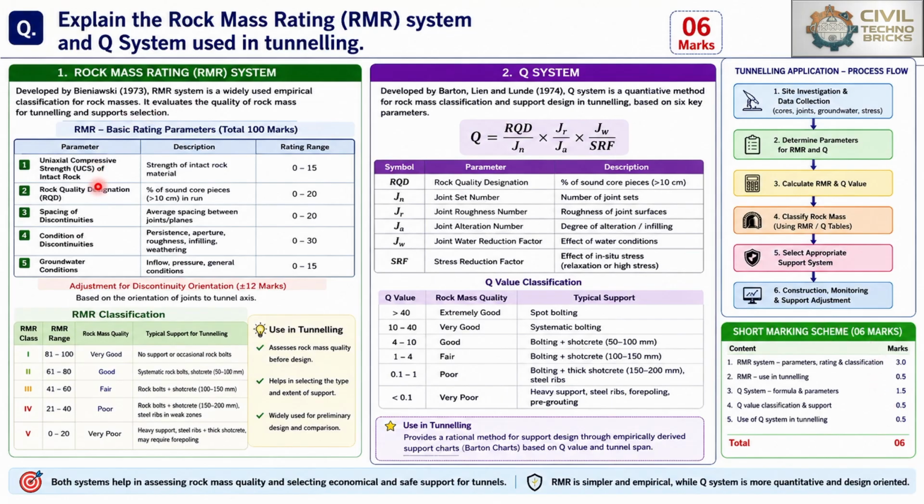Your answer should be a bundle of those two methods with reference to the flowchart, and these two end sentences as a conclusion part. Here, the short marking scheme of the 6 marks is explained. With reference to that, you have to complete your answer with reference to the concepts.